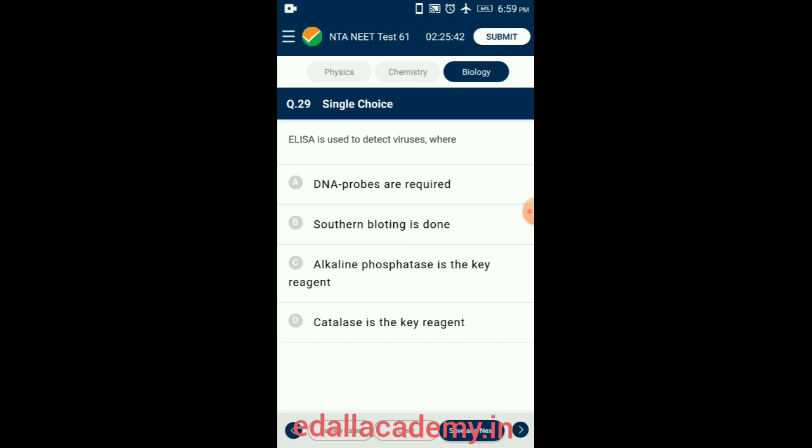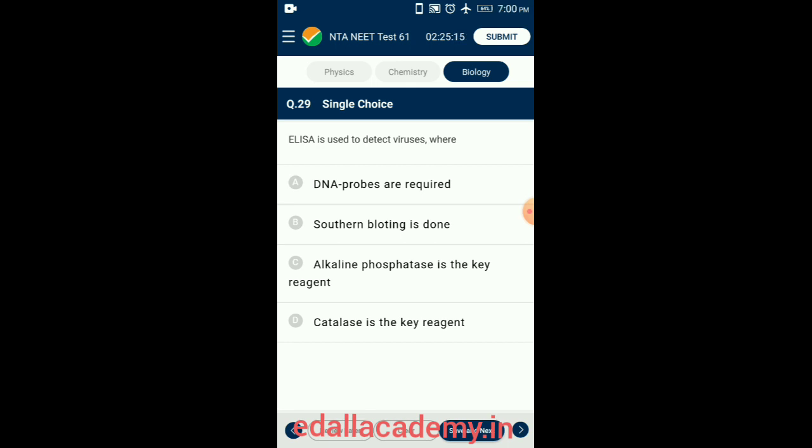Question number 29. ELISA is used to detect viruses where? ELISA test is a technique used to detect and quantitate extremely small amounts of a protein, antibody or antigen with the help of an enzyme.